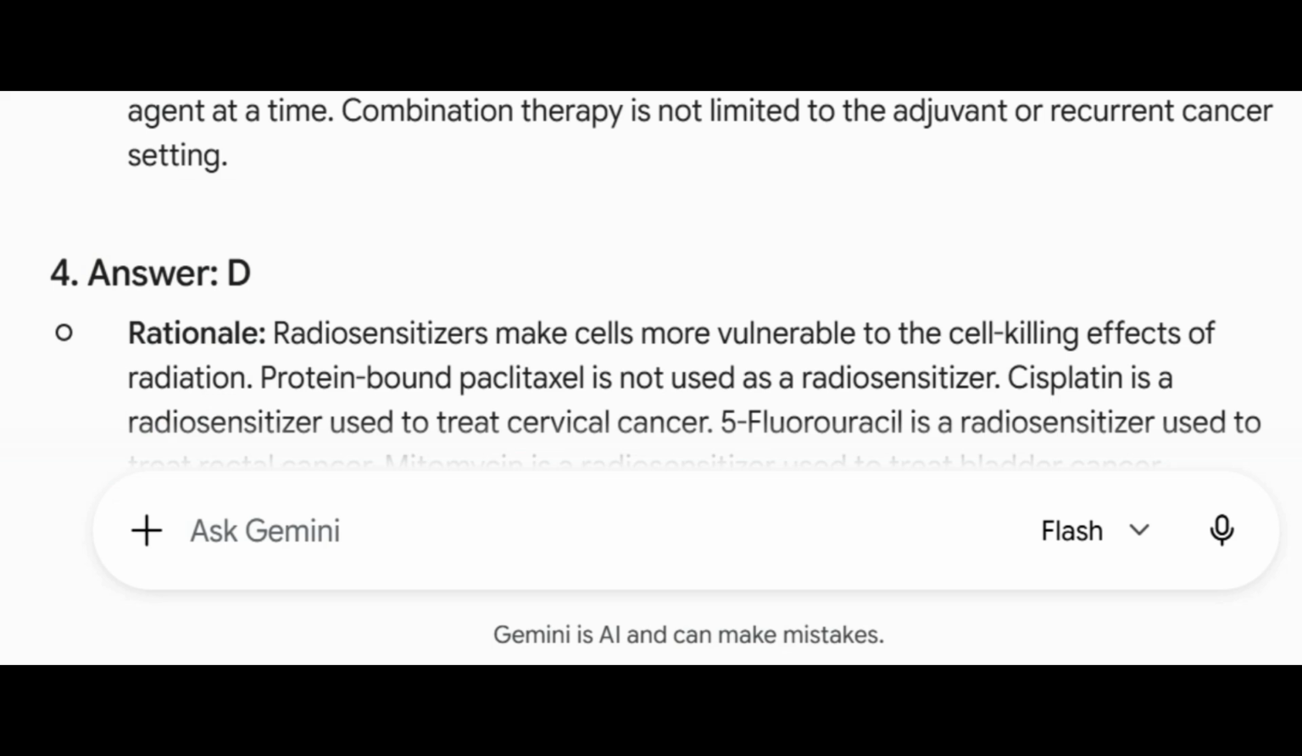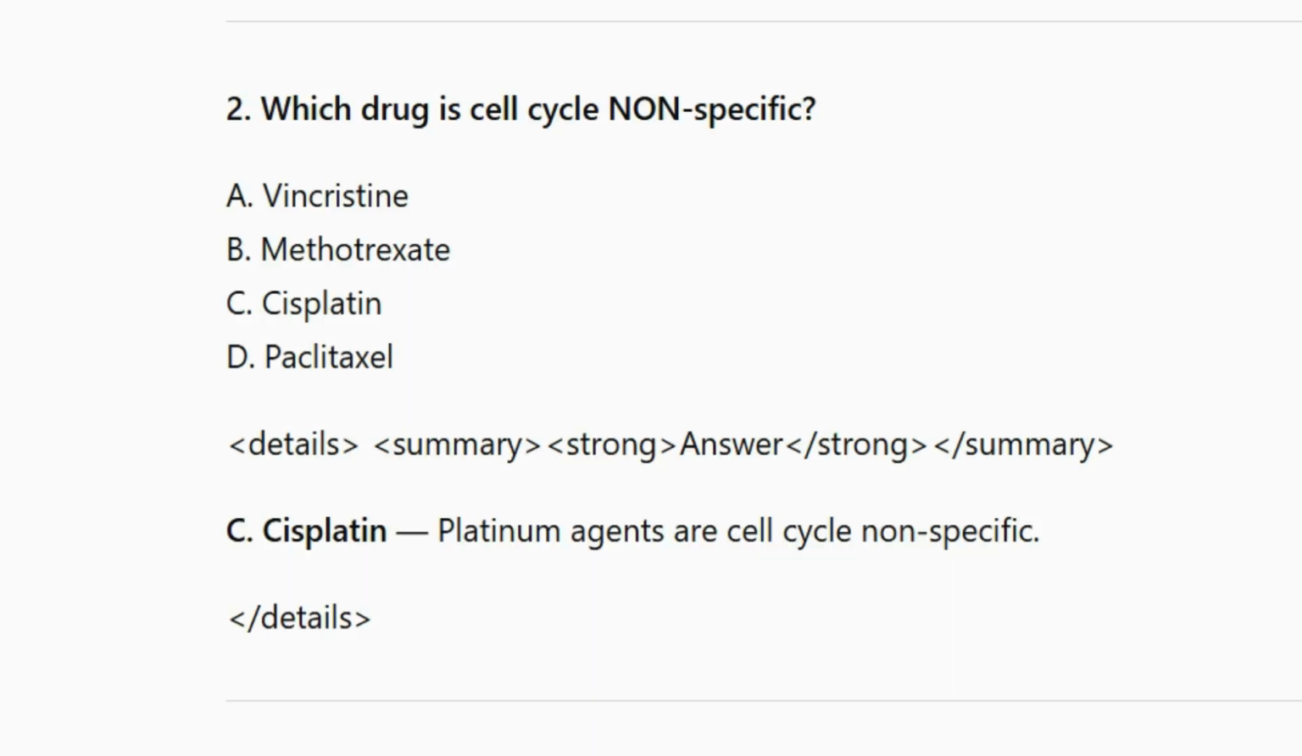Cisplatin is a radiosensitizer used to treat cervical cancer. 5-fluorouracil is a radiosensitizer used to treat rectal cancer. Mitomycin is a radiosensitizer used to treat bladder cancer. 2. Which drug is cell cycle nonspecific? A. Vincristine, B. Methotrexate, C. Cisplatin, D. Paclitaxel? Answer: C. Cisplatin. Platinum agents are cell cycle nonspecific.